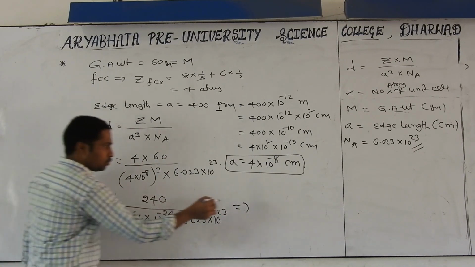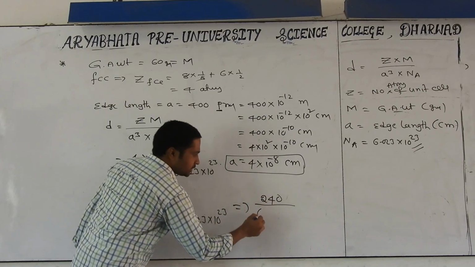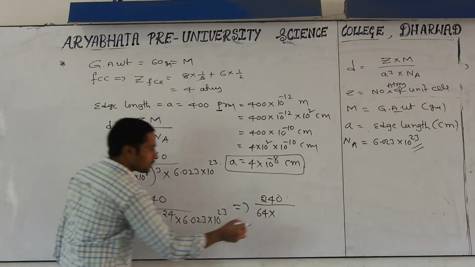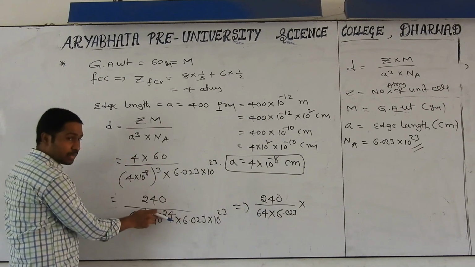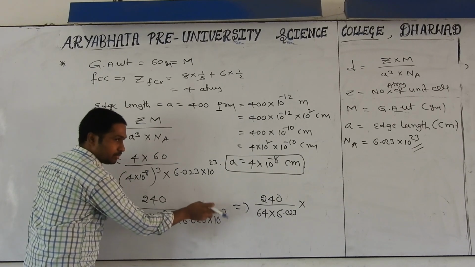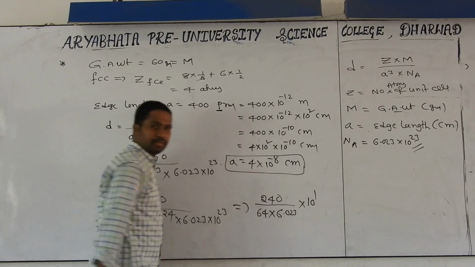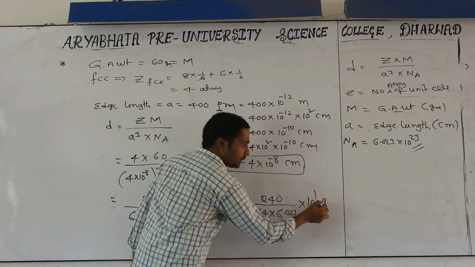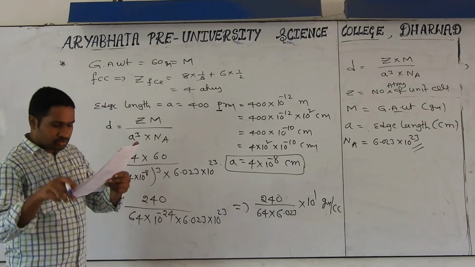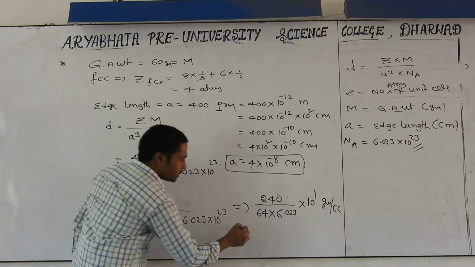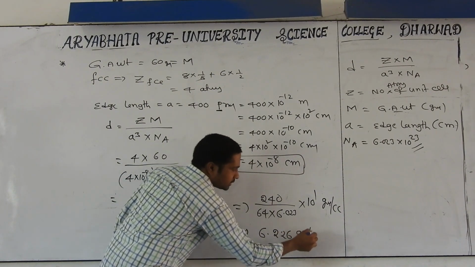It's coming 240 by 64 into 6.023 into, what is this one? Minus 24 plus 23 becomes minus 1. Minus 1 in the denominator becomes power 1. What are the units for density? Gram per cc. CC means cubic centimeter. You solve that, and we are getting around 6.226 gram per cc.